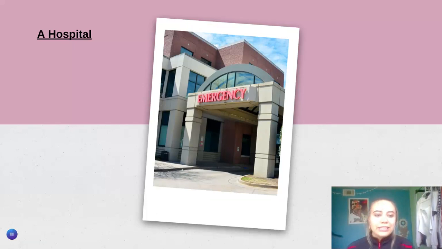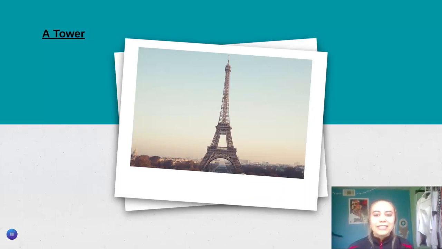All right, we're getting to the end. A hospital building. Is a hospital building a physical characteristic or a human characteristic? All right, well, I hope you made your guess because it is a human characteristic. We build hospitals, right? All right, and our last one, a tower. Look at that. That's the Eiffel Tower. Is a tower a physical characteristic or a human characteristic? It is a human characteristic.